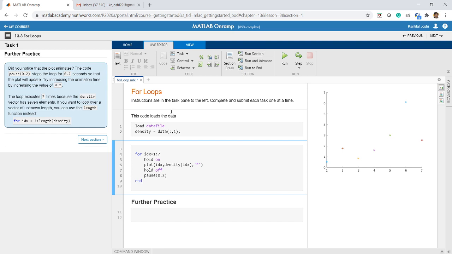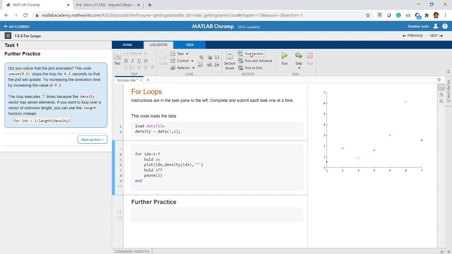If I increase it, then the animation will be more clear. Suppose instead of 0.2, I say 1, and I run this code, so now the animation will be more clear to you, right? This has to be increased further and seen when you actually run it on your own computer. It may not be visible in my system right now, but you can try this.